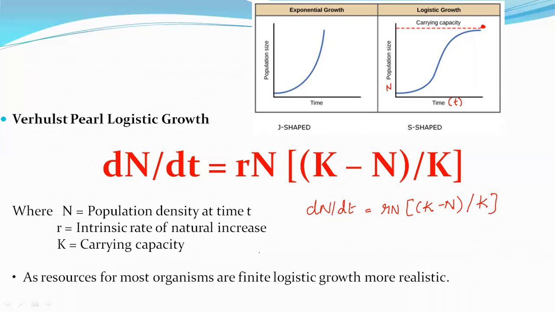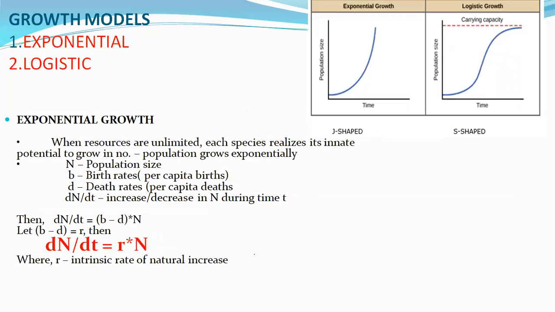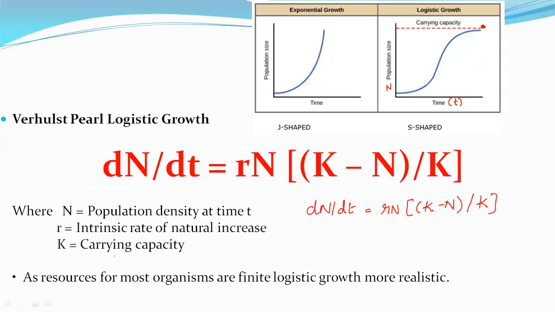So here, when we were learning this dN by dt, you have to find the population size at the time t, the increase or decrease of the population size at the time t. So dN by dt is equal to rN into (K minus N) divided by K. Which equation is it? It's the Verhulst-Pearl logistic growth.